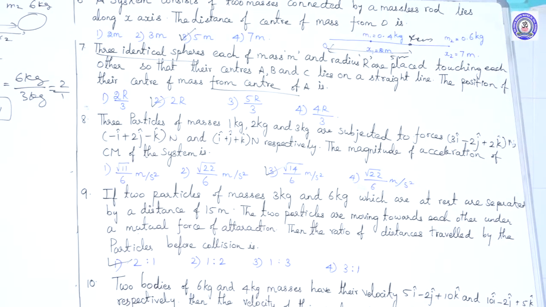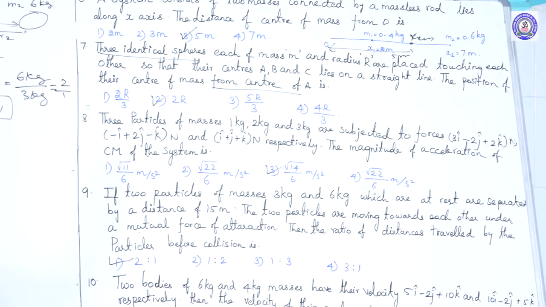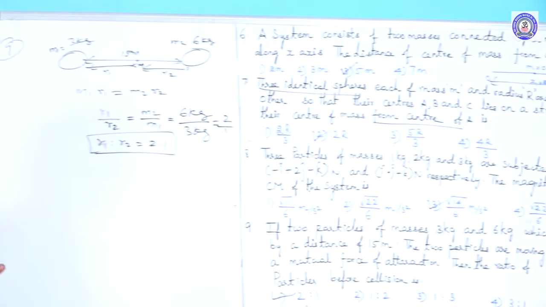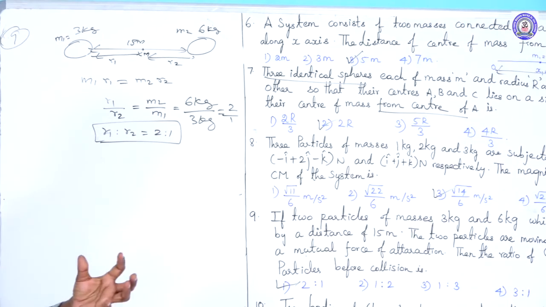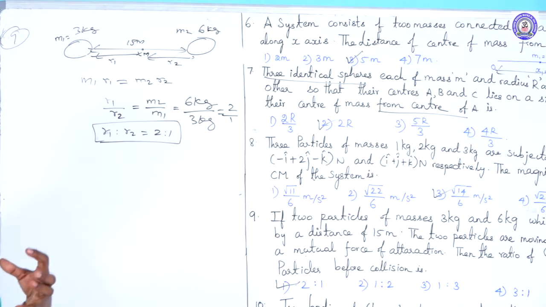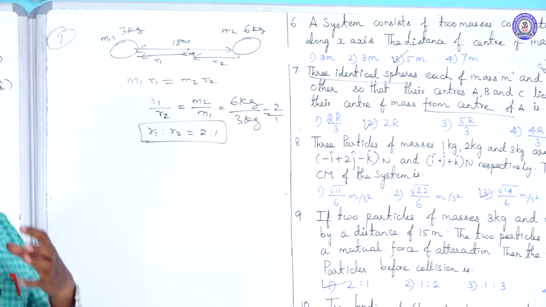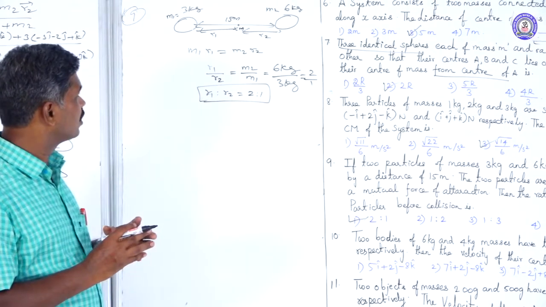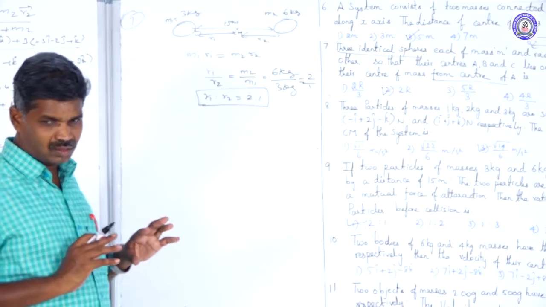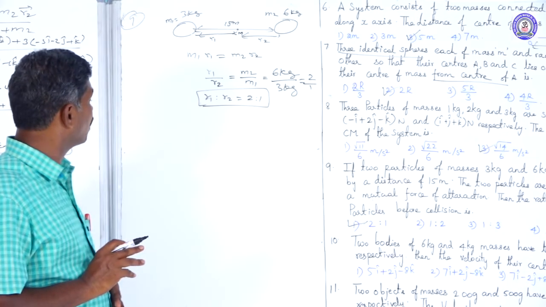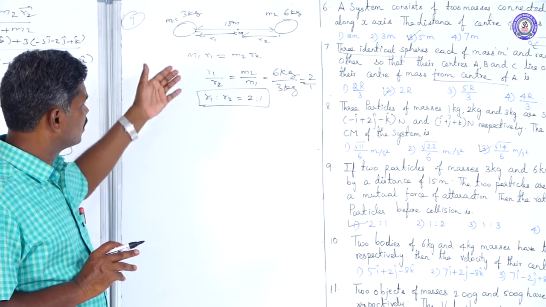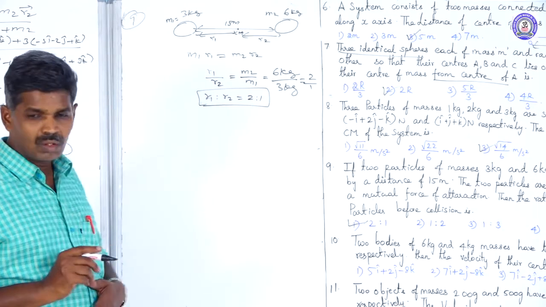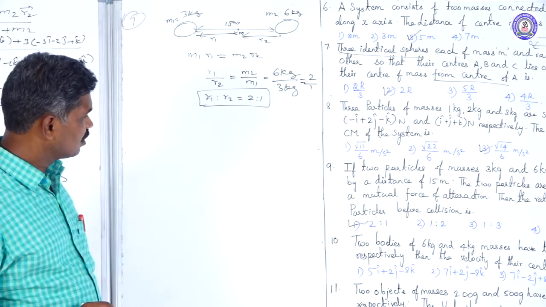2 is to 1. If two particles are placed at a certain 15 meter distance, with masses 3 kilogram and 6 kilogram, and they move towards each other by the gravitational force, they will meet at the center of mass. Based on the principle of moments, the product of moving distance and mass is equal: M1 R1 equals M2 R2. Based on that, R1 by R2 is equal to M2 divided by M1. We will get the ratio 2 is to 1. Our answer is the first option.